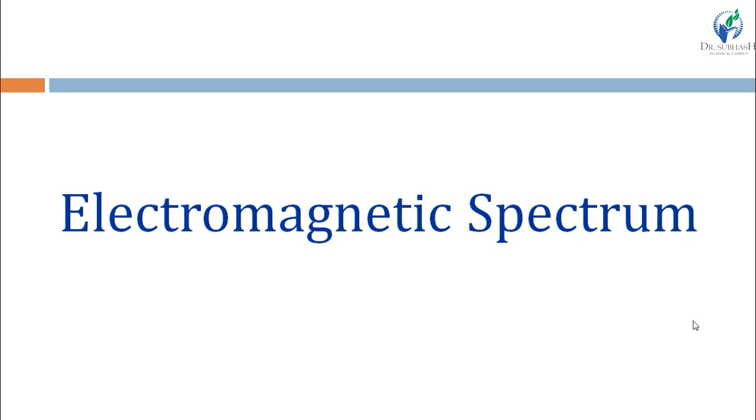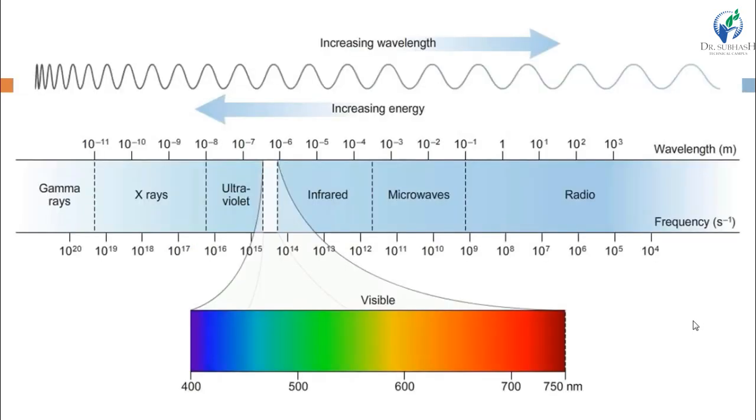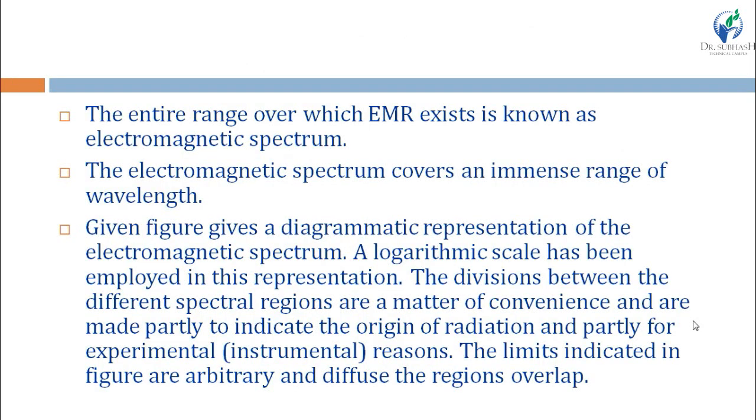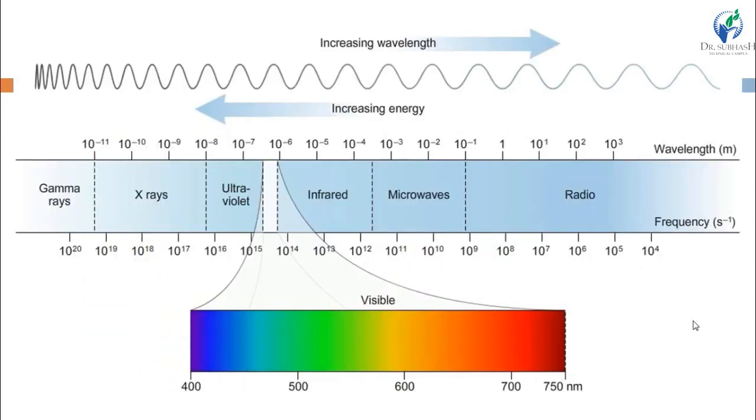Now moving towards the electromagnetic spectrum. Spectrum means range, right? The entire range over which EMR exists is known as the electromagnetic spectrum.